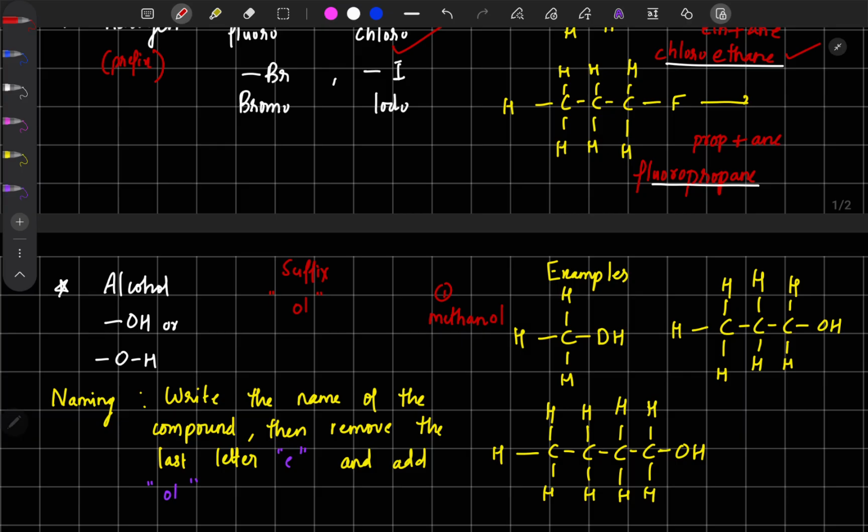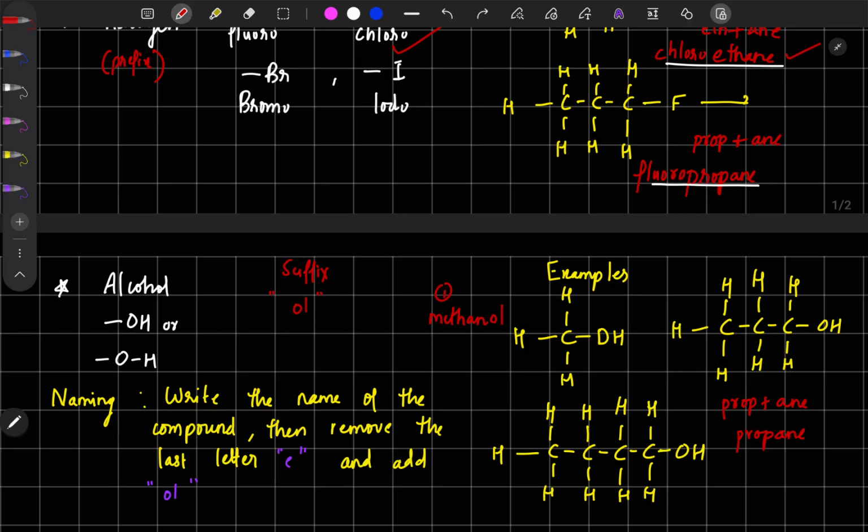Now the second compound, 3 carbon atoms means what? Prop. Yes, prop. Plus what we need to add? Only single bonds between the carbon atoms, right? That means we have to write ANE. So you can combine it and write propane. So we got the name of the compound, propane.